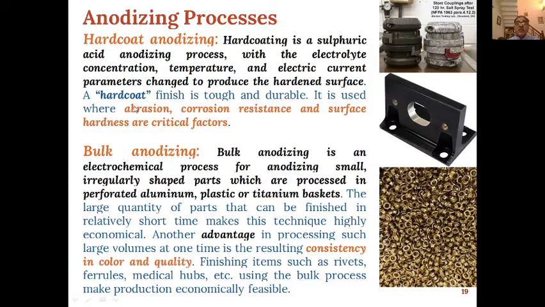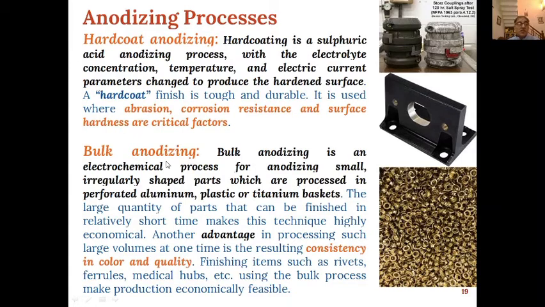The hard coat finish is tough and durable, and it is used where abrasion, corrosion resistance, and surface hardness are critical factors. For example, this one is an example of hard coat anodizing, and this second one is also an example of hard coat anodizing.